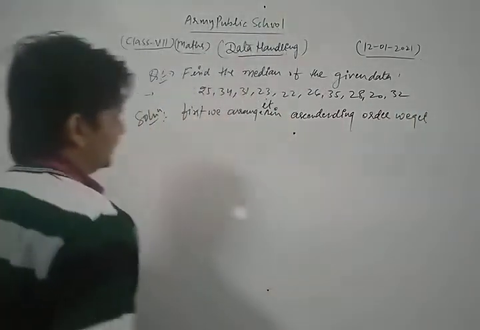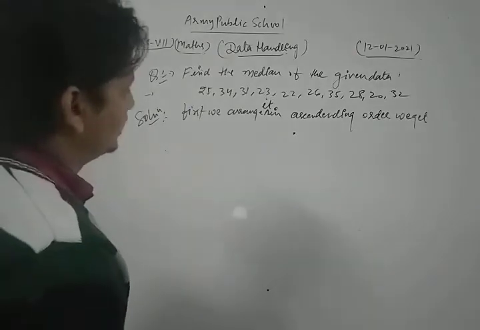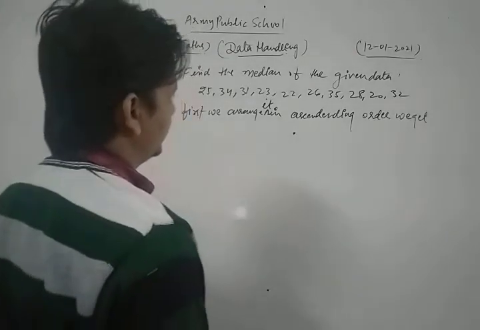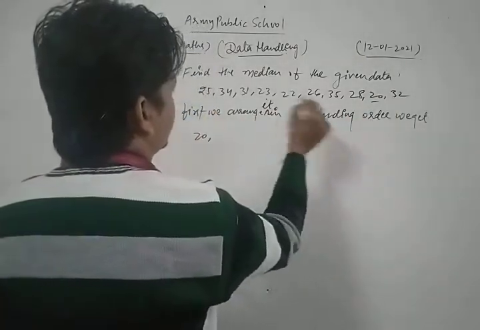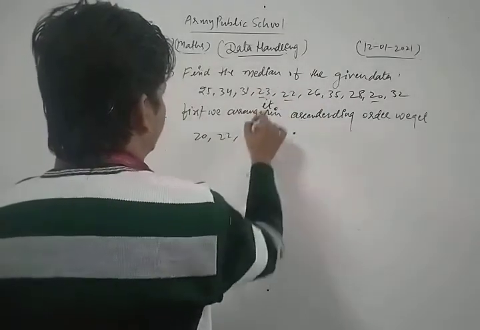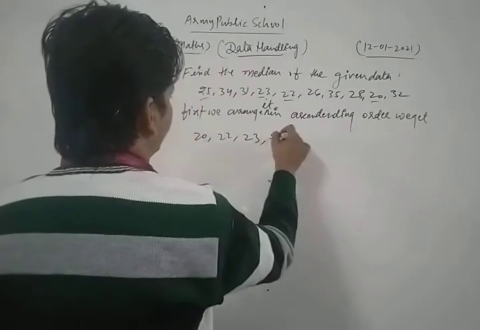Let's see what we get. First of all, the smallest value in that data is 20. Then after that we write 22. Now 23. Now 25.